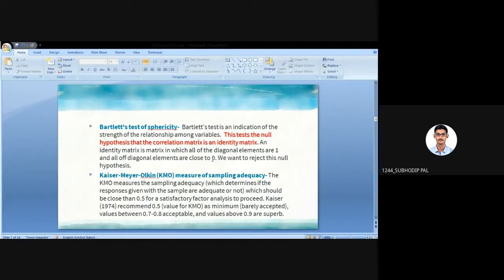So we have already discussed this during regression analysis. In regression analysis also we got one correlation table, right? If the correlation value is greater than 0.8, we say that there is multicollinearity present. Can you remember that?